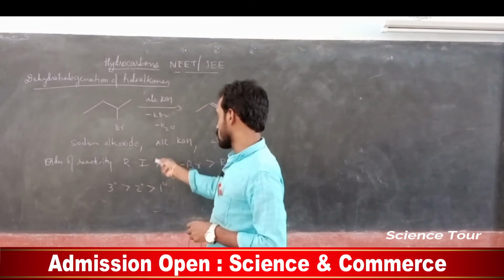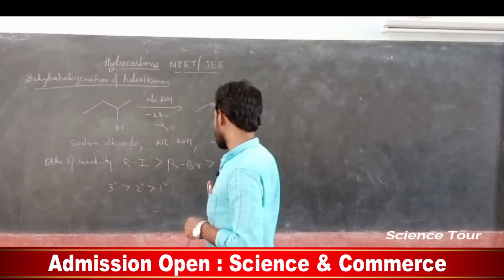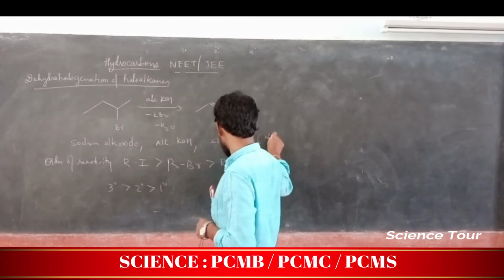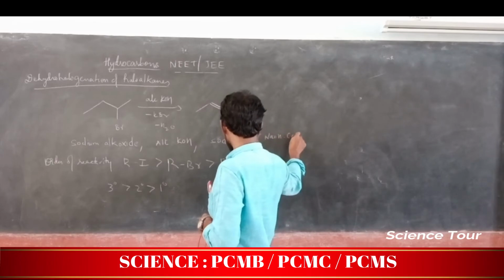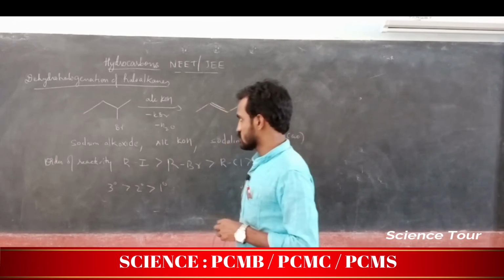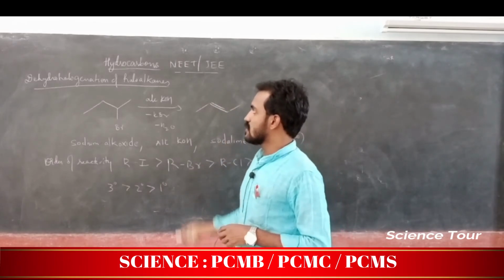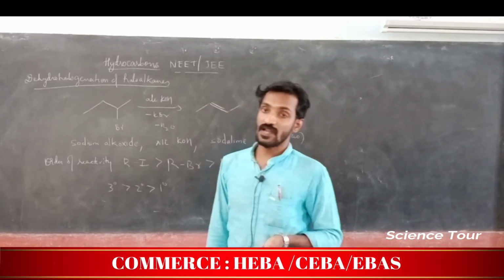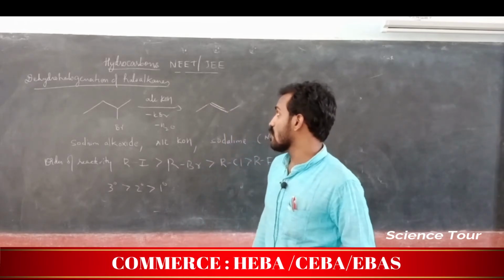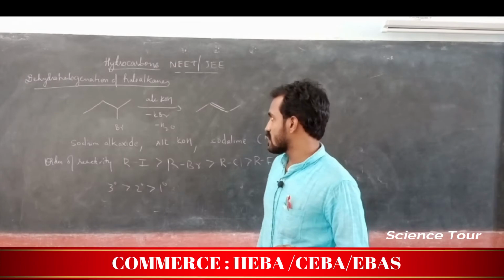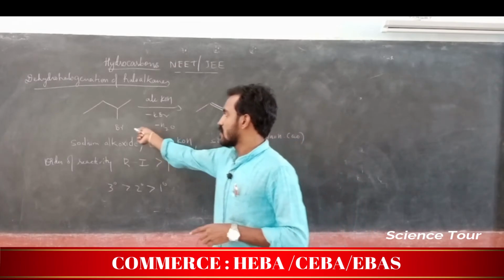Sodium alkoxide or alcoholic potassium hydroxide can be used; soda lime, NaOH with calcium oxide, is also used for this dehydrohalogenation of haloalkanes, removing hydrogen and halogen.